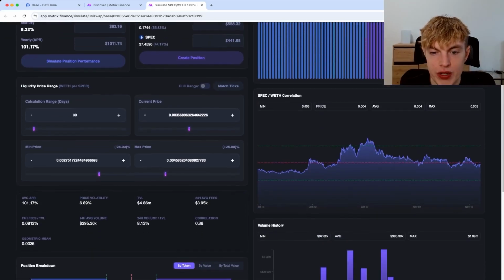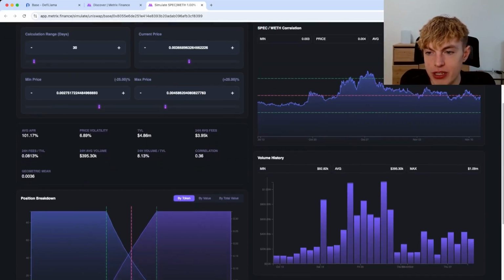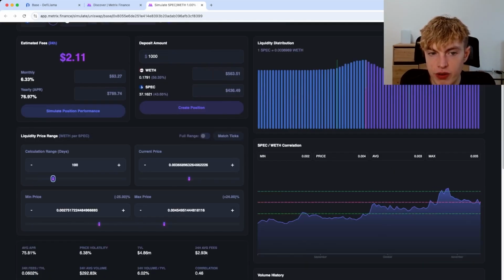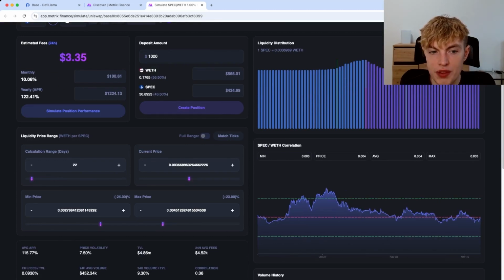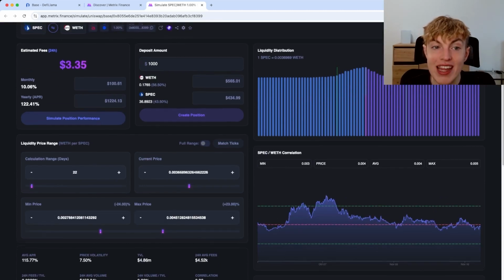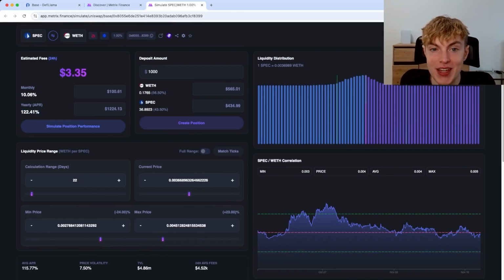These assets are 36% correlated, and the volume history is a bit mixed. You can see it was pretty low in mid-October, then it spiked up end of October, and then now it is back to about 400,000, 300,000 in volume a day. I'm just going to check out the calculation range, zoom out on this. Now I'm going to zoom back in to about 20 days. So with this current min price and max price, it says we're getting 122% yearly APR. Now that's pretty awesome. I need to do some due diligence and research to check out what spec is.